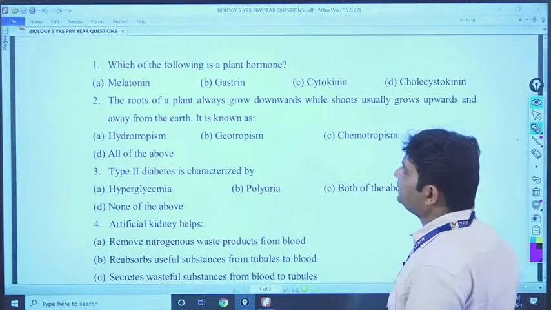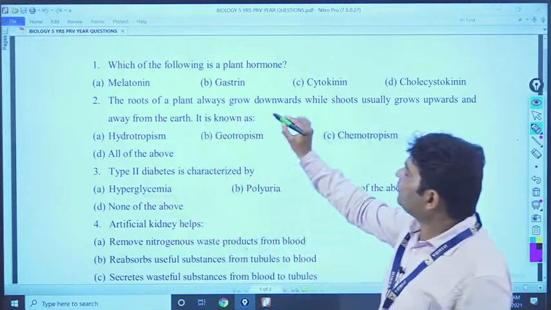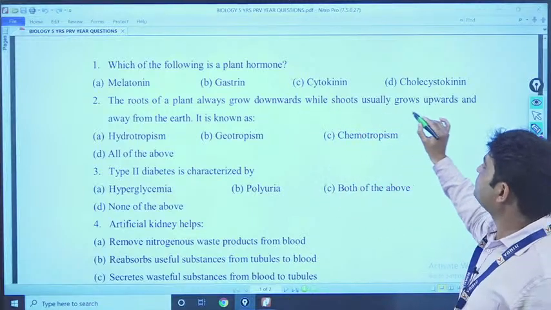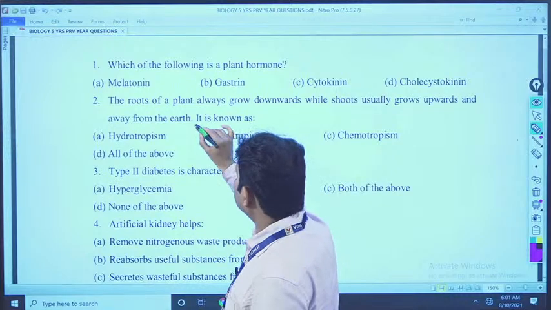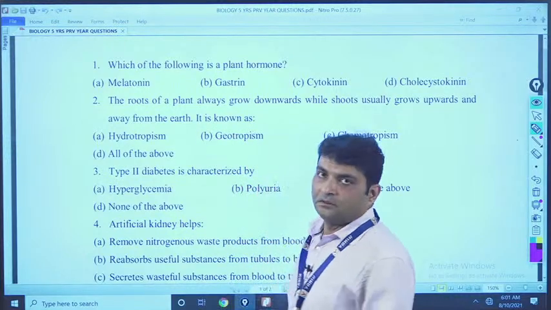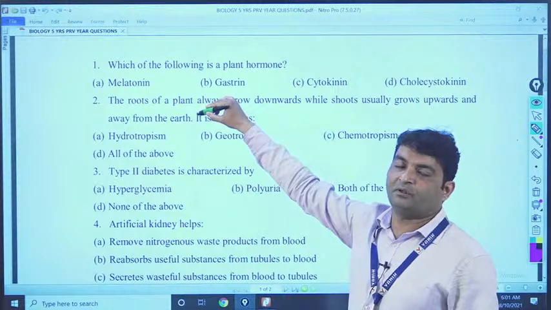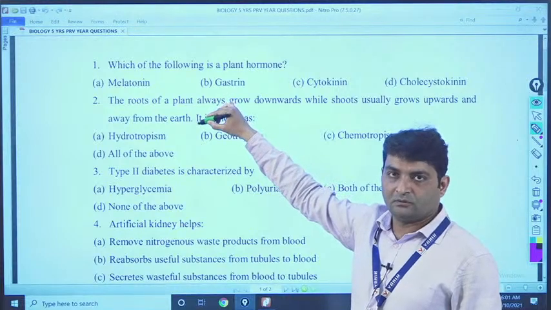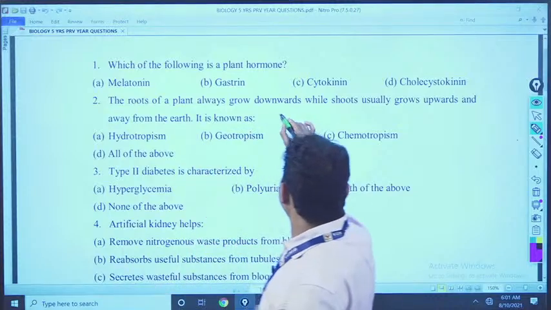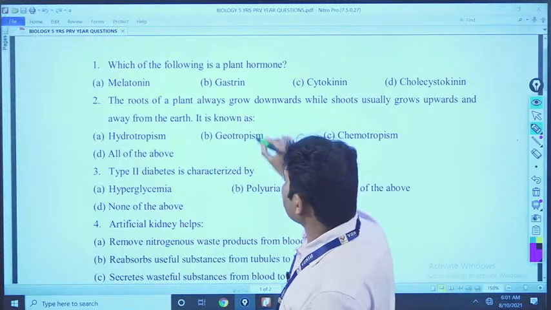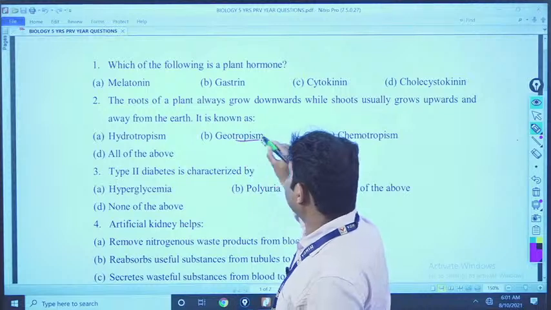Now to question number 2. The roots of the plant always grow downwards while the shoot usually grows upward and away from the earth. It is known as what? This question is asked from your plant growth chapter. Okay, tropism.